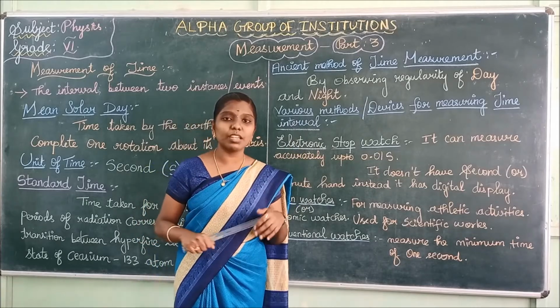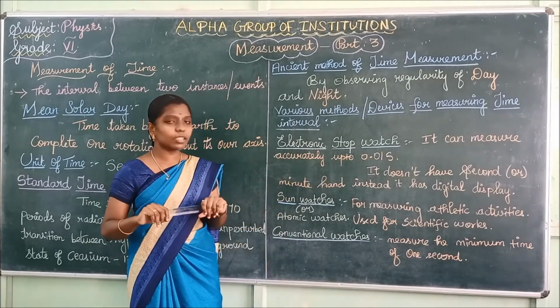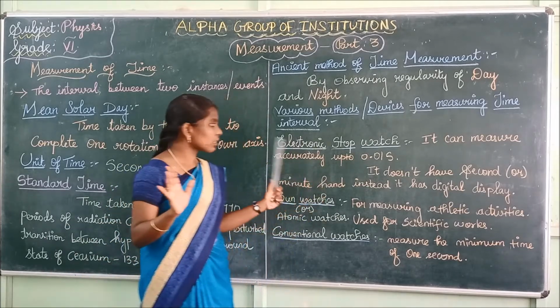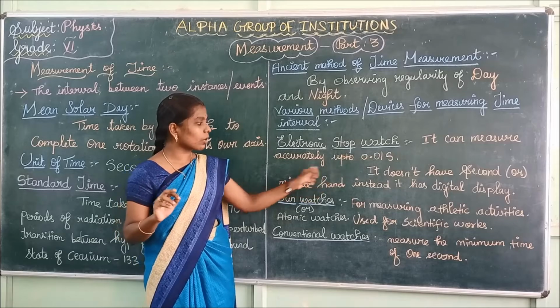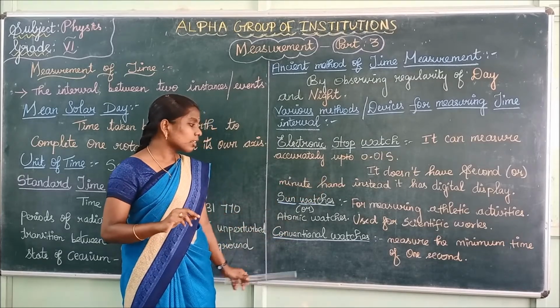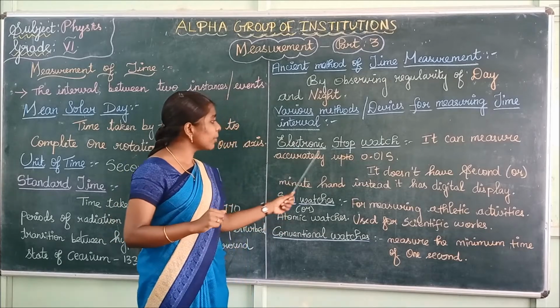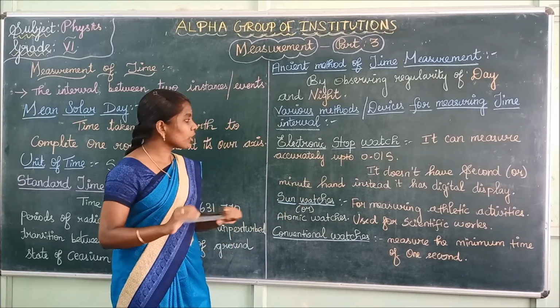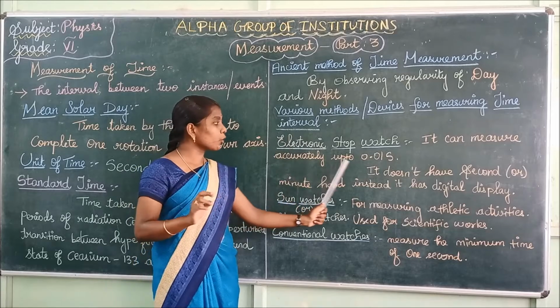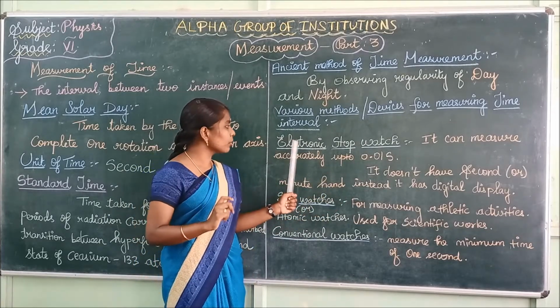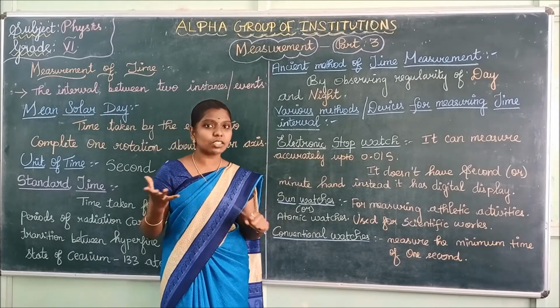What are the various methods for measuring the time interval that we are using nowadays? For example, electronic stopwatch, sun watches, conventional watches, etc. What is meant by electronic stopwatch? An electronic stopwatch can measure the time accurately up to 0.01 second. It is made of electronic devices, digital devices.